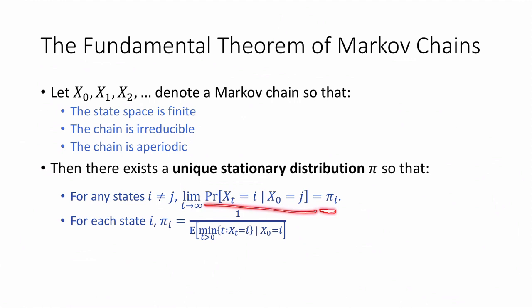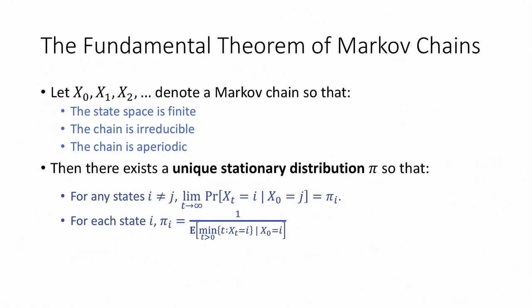That is, the probability of i under this distribution. The second conclusion is that for any state i, pi sub i is equal to 1 over the expected number of steps it takes to return to state i, having started in state i. That is, this is the minimum t, so that x sub t is equal to i, conditioned on having started in state i.